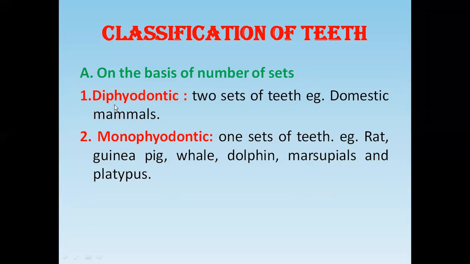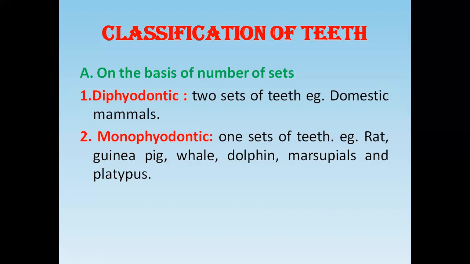Diphyodontic, where di means two, means two sets of the teeth, and monophyodontic indicates one set of the teeth.